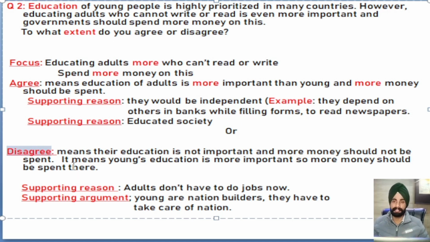So in an extent essay, or in an essay in which the comparative degree more is used, you have to go on one side, but you also have to discuss the second side. Hope you have understood what I was trying to teach here.